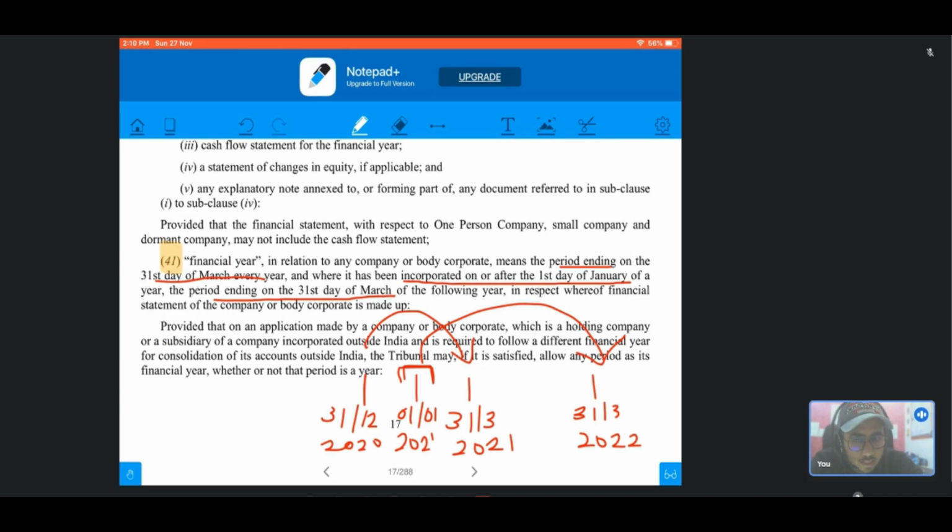Also, if there is any body corporate which is a holding or subsidiary company of a foreign company, and that foreign company is situated in a country which follows a different financial year, the subsidiary or holding body corporate present in India is required to consolidate its accounts, and may get into trouble maintaining books of accounts as per both financial years. So they may request the tribunal to be allowed the financial year followed in that country. The tribunal may, on request made by such body corporates, if satisfied, allow them to opt for the different financial year. And the same is written here.